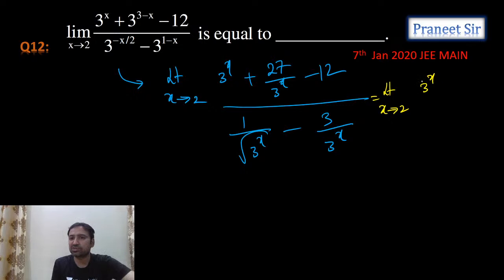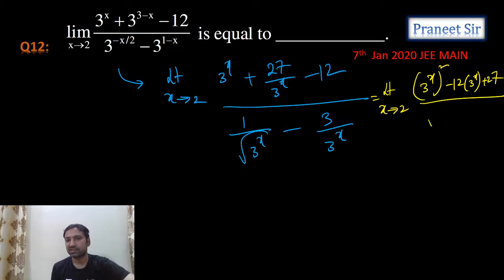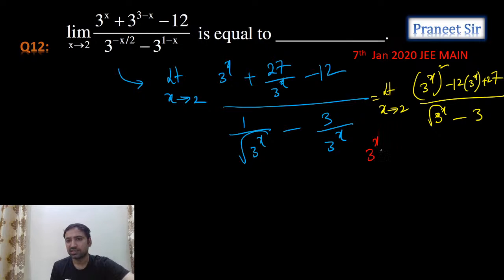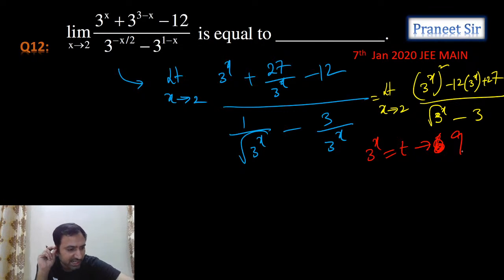Right, so 3 power x whole square I am getting in the numerator, and minus 12 times 3 power x plus 27 by the denominator. What is the denominator, guys? When you multiply with 3 power x, this is square root of 3 power x minus 3. That's what we're getting. So now let's take 3 power x equals t, guys. We can take a substitution 3 power x equals t, and it is tending to 6, correct? No, 3 square. What is 3 square, guys? 9. It is not 6. It is 9. So t is tending to 9.